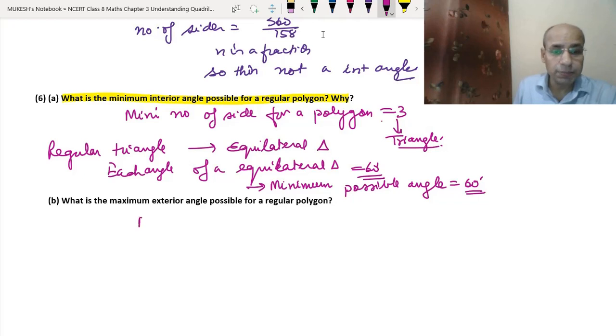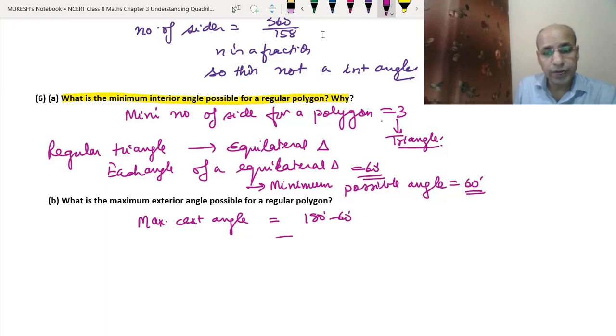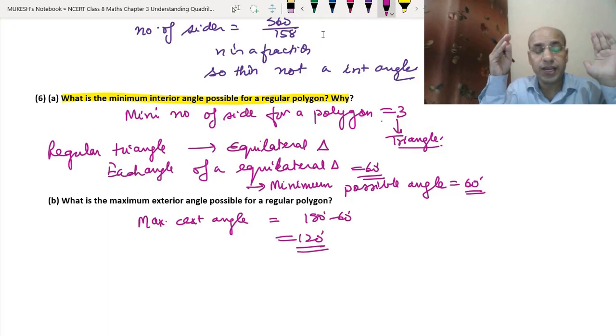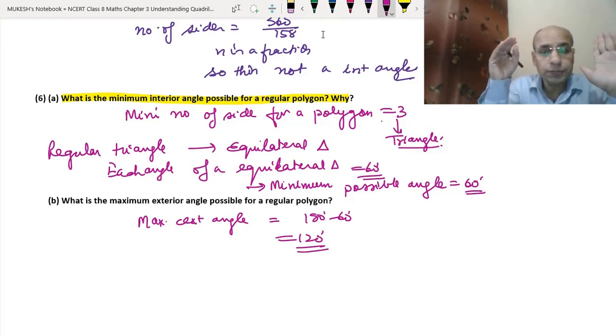So the maximum exterior angle is equal to 180 degree minus 60 degree. So 120 degree is the maximum exterior angle which is possible for any kind of regular polygon. I hope this is clear to you.